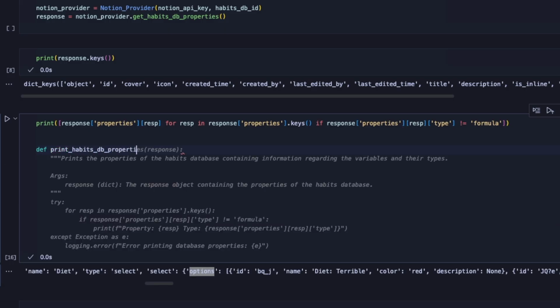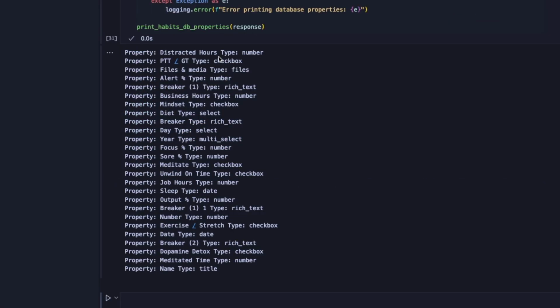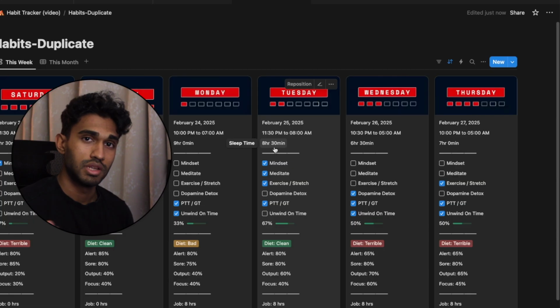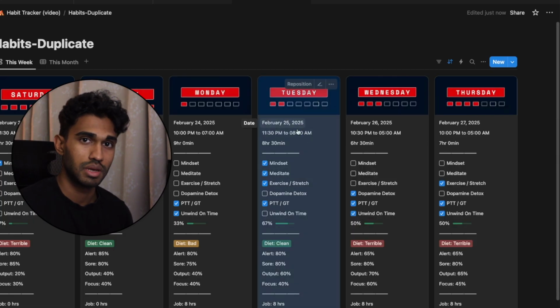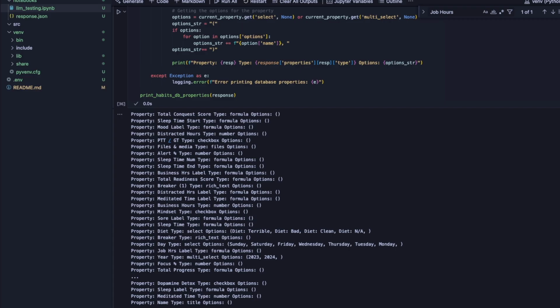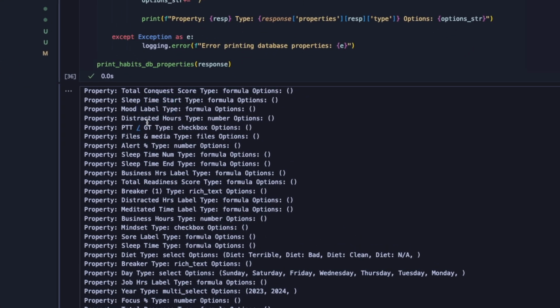So from there, what I essentially did was start building a function to print out the properties in a way that the agent can easily understand the type of property it is, as well as the different options that are available. Now, initially I made the mistake of actually excluding formulas, which I later fixed and actually included them, as that's where the real information is. So after including all the formulas, now we actually have a full list of everything that's available, including things like sleep time start, which actually is a pre-calculated field.